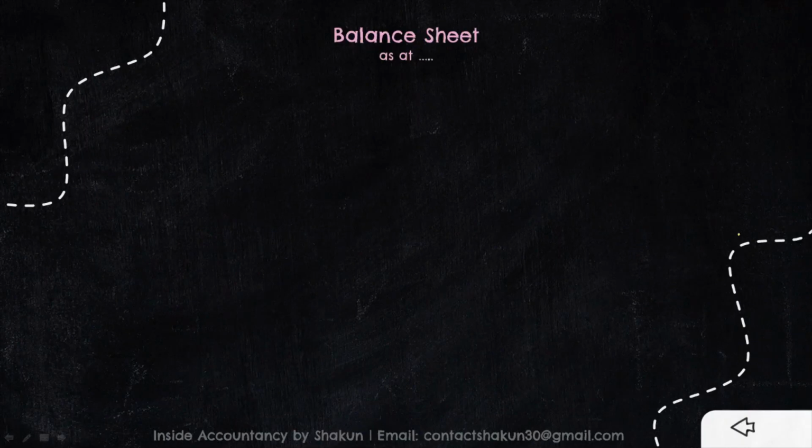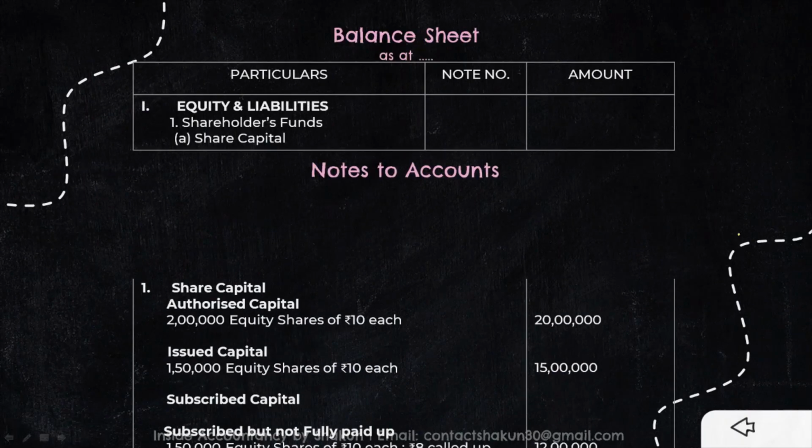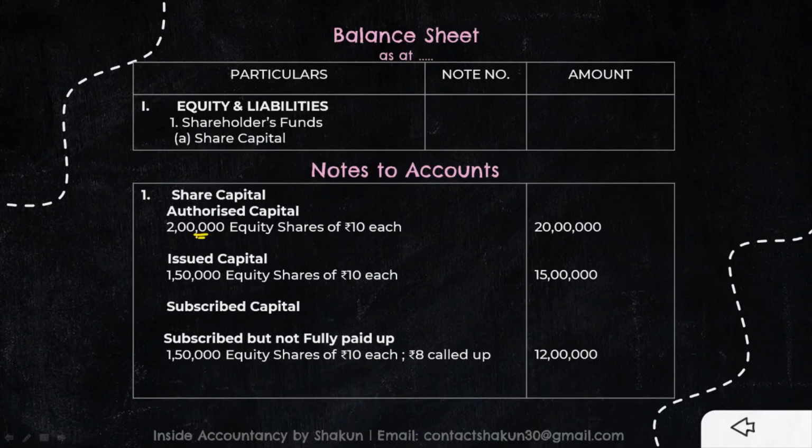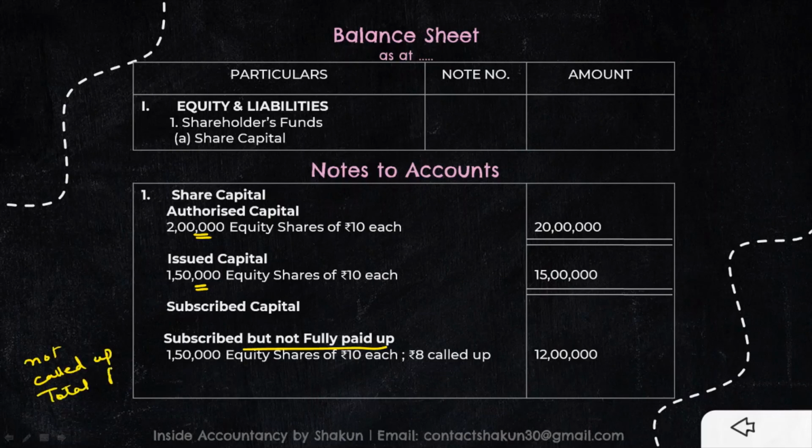So how will we show it in the balance sheet? The balance sheet format remains the same. Under notes to accounts, the authorized capital was given as 2 lakh equity shares of 10 each, only for information. Issued capital was given as 1,50,000 at the rate of 10, only for information. And under subscribed capital, subscribed but not fully paid up. Why not fully paid up? Because the company has not called up the total face value or the nominal value. So 1,50,000 shares at the rate of 10, but only rupees 8 called up, that is 12 lakh. Now this is the amount that you will show in the balance sheet.